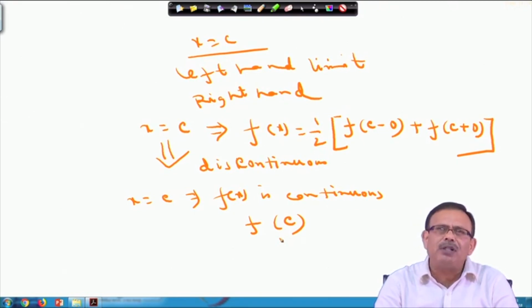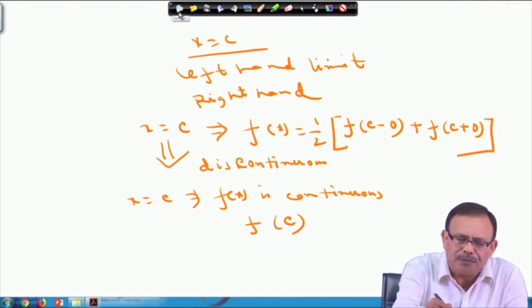If x equals c is a point of discontinuity, as I explained in the example, in alpha to c it is a function phi x, and c to alpha plus 2 pi some other function psi x, so that at x equals c the function is discontinuous. If the function is discontinuous, then the value of the Fourier series at x equals c will be half into f of c minus 0 plus f of c plus 0.